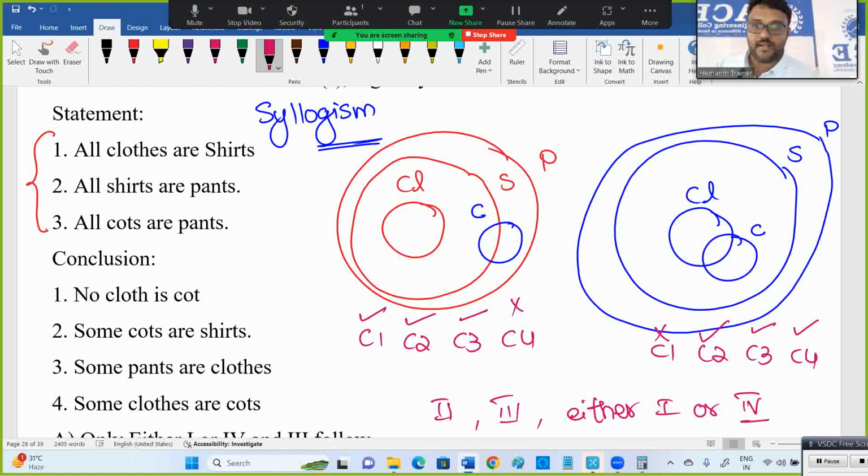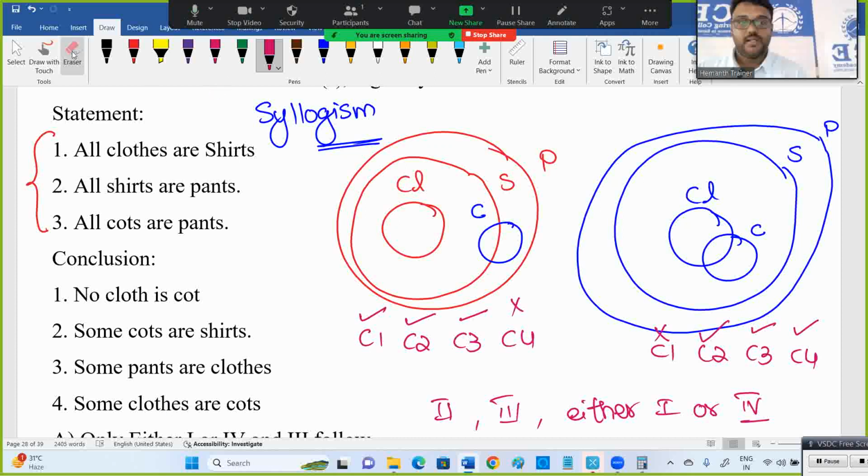Third one, coats and shirts, right? One moment. All coats are pants. All shirts are pants. Yeah, fine. One moment. I think the second one will fail in one of the diagrams.